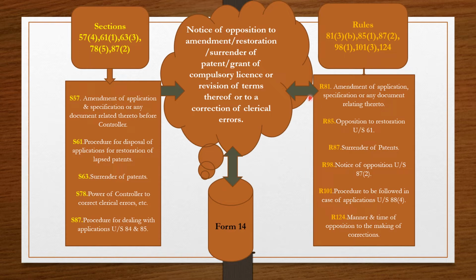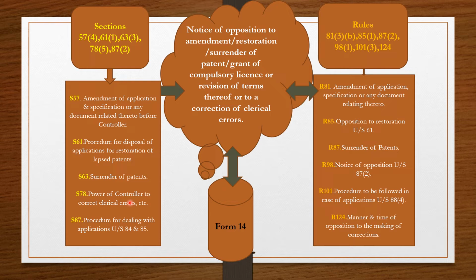And the related rules we will discuss briefly. Rule 81 says amendment of application, specification or any document relating thereto. Rule 85 says opposition to restoration under section 61. Rule 87 is surrender of patents. Rule 98 is notice of opposition under section 87 subsection 2. Rule 101 is procedure to be followed in case of application under section 88 subsection 4. Rule 124 is manner and time of opposition to the making of corrections.